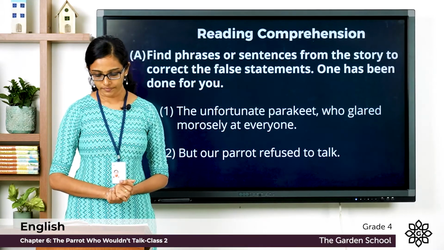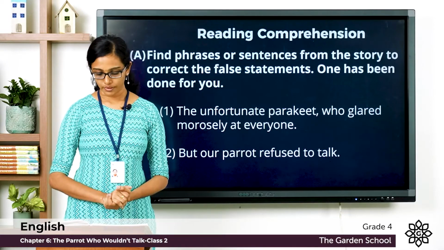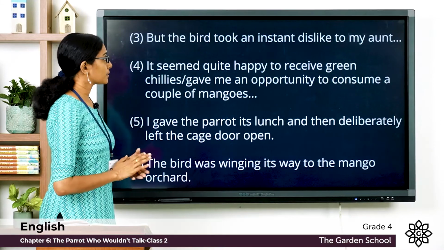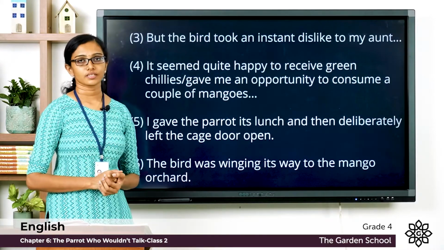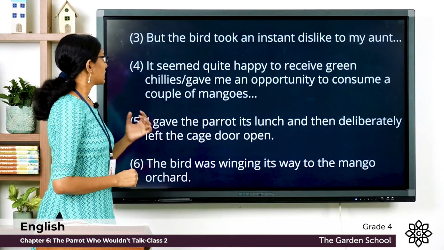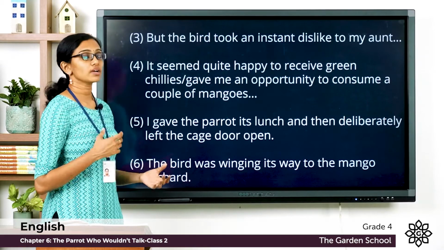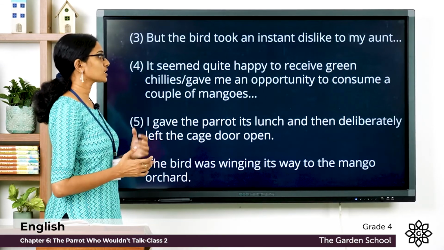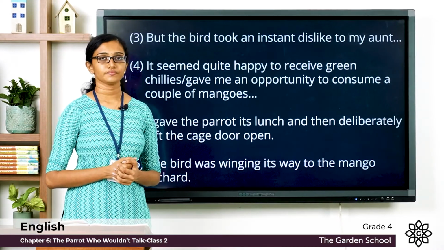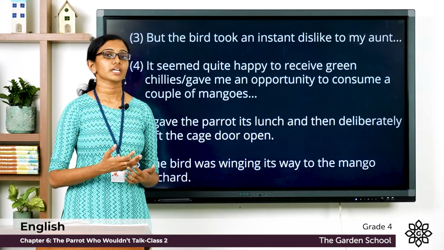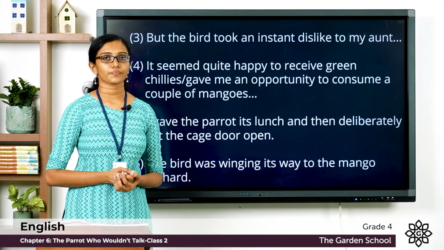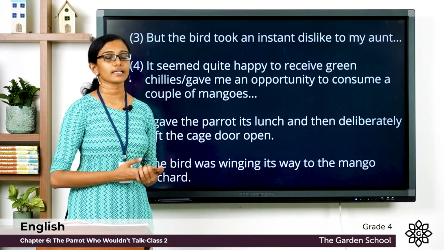Now let's see the third one. The bird loved Aunt Ruby. It's a false statement. In the story, it is mentioned, but the bird took an instant dislike to my aunt. Now the fourth one, the narrator also ate chilies. It seemed quite happy to receive green chilies or gave me an opportunity to consume a couple of mangoes. So this is a sentence or phrase given in the story. It says that the narrator loved to give the parrot green chilies and he himself loved to eat mangoes while sharing the mangoes with the parrot.